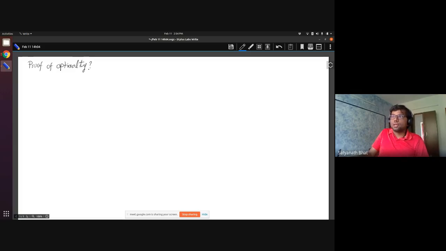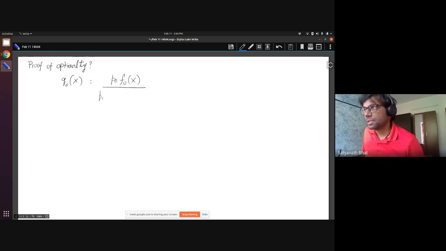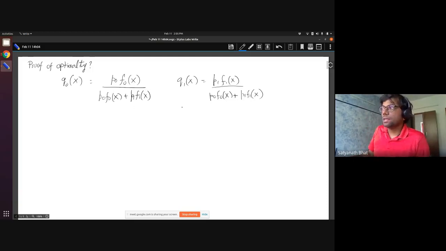What I said last time in class is that if you compute the posterior, let's say Q0 of X, you use this formula: Q0 of X equals P0 F0 of X divided by P0 F0 of X plus P1 F1 of X. Similarly, we compute Q1 of X as P1 F1 of X divided by P0 F0 of X plus P1 F1 of X. Our Bayes classifier H_B of X is always going to report whichever is the higher posterior.